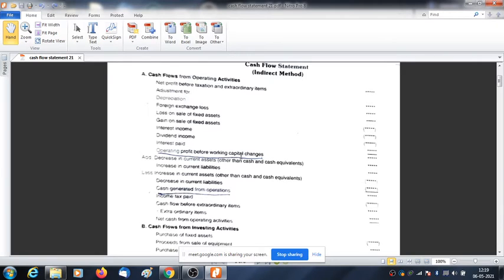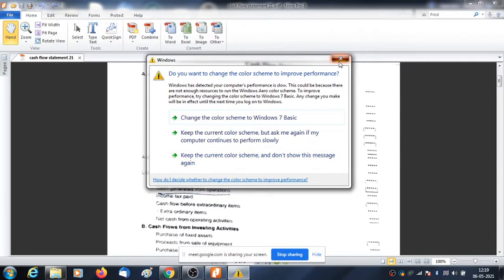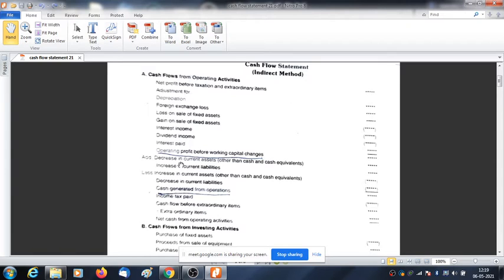Now here in cash flow statement, we are not preparing a statement showing changes in working capital. But these changes would be incorporated in the cash flow from operating activity. Now first we need to add decrease in current asset, decrease in current asset other than cash and cash equivalent. Now, why am I adding decrease in current asset? Could you tell me? Could you suggest? Saharsh and Abhishek, could you suggest?